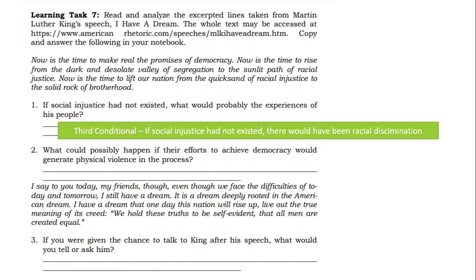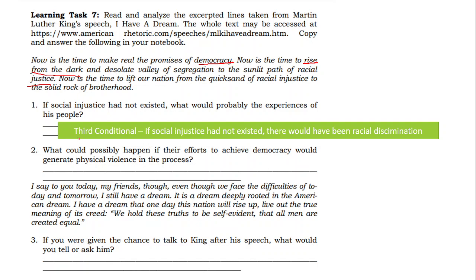So you can analyze this by subordination. Let us try to look at the words that can give us clues. We can use context clues in here, such as "democracy" and "rise from the dark." It is possible that Martin Luther King's speech is about freedom, or how we can say that we really have democracy. He also talks about racial justice. So we can use our thinking to understand this excerpt.